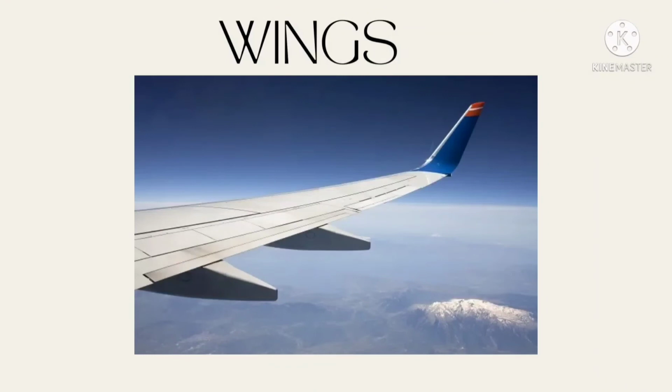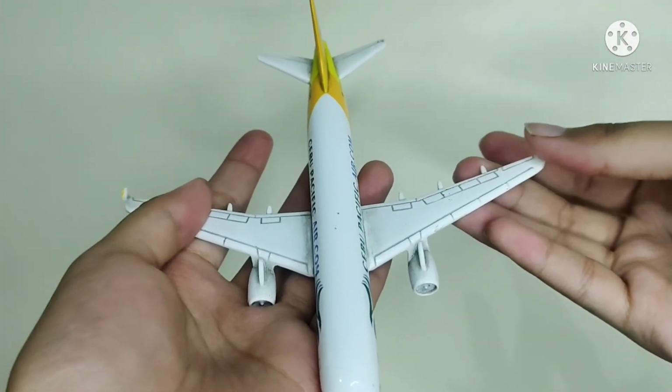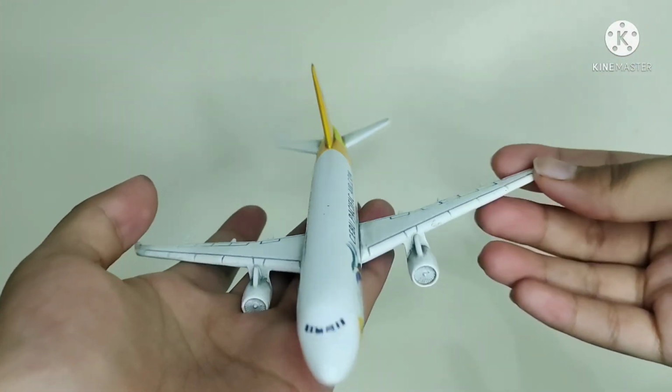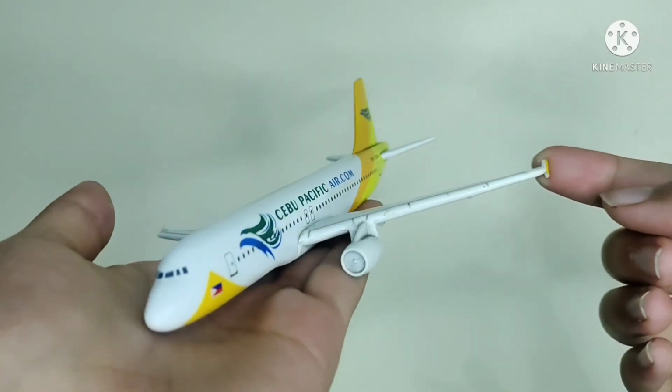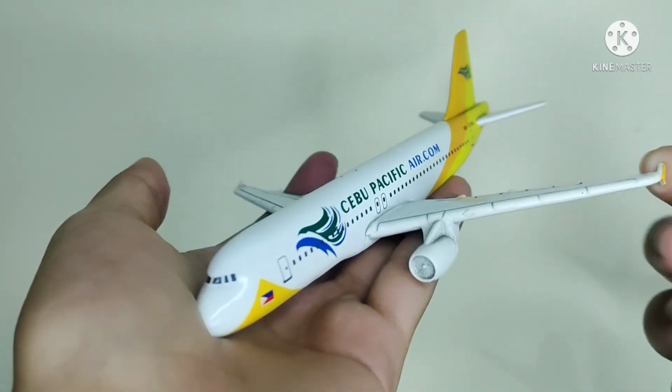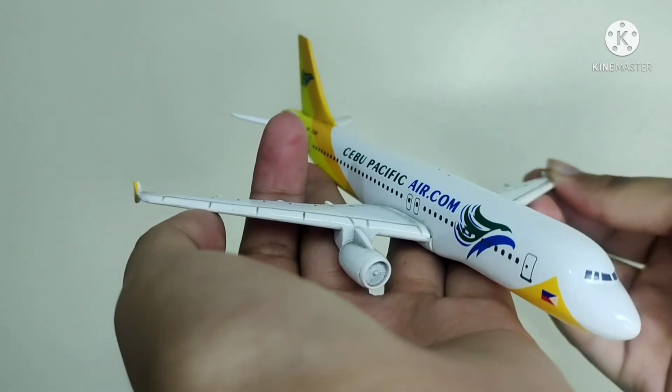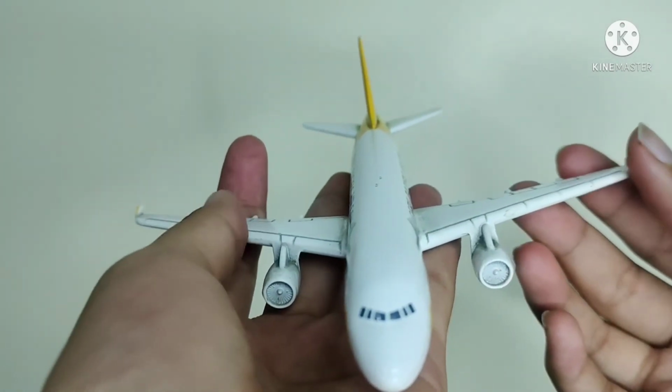For the second one, we have here the wings. Wings are also known as foils. The wings generate the lifting force needed for flight, and the wings are in the middle and back of an aircraft.